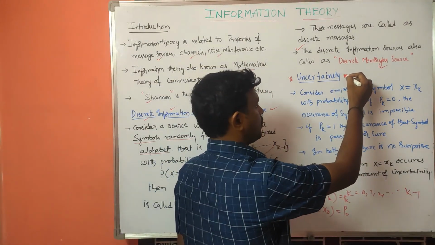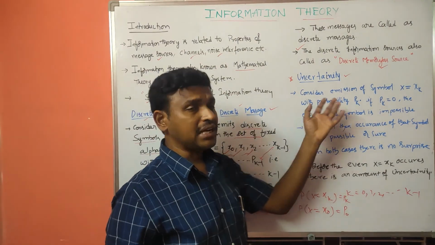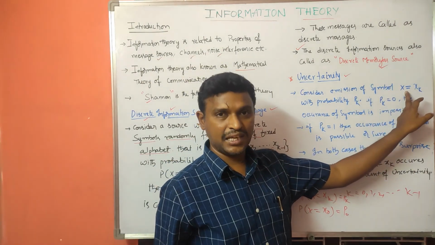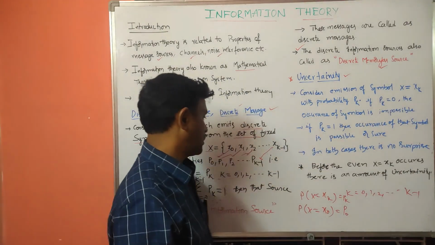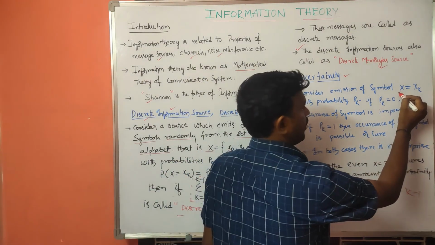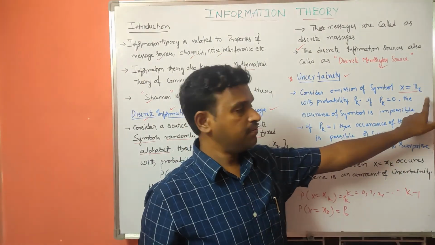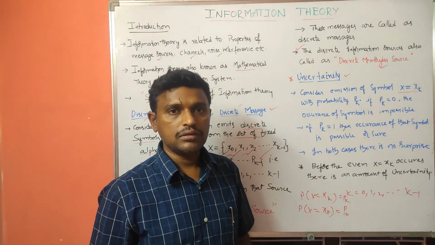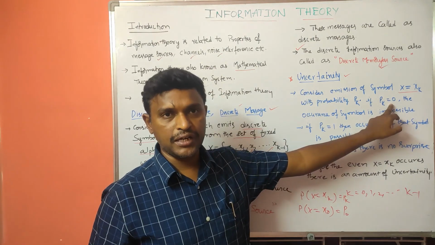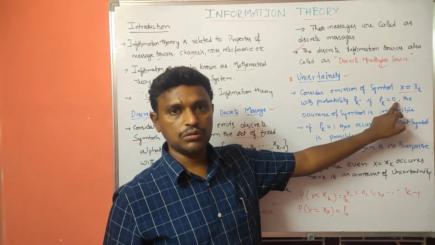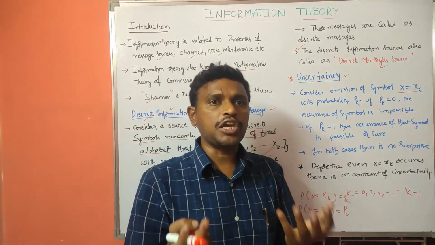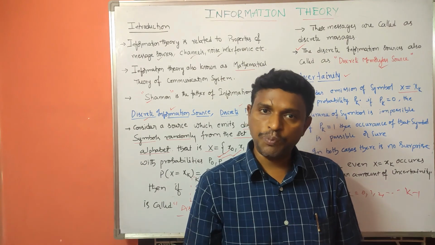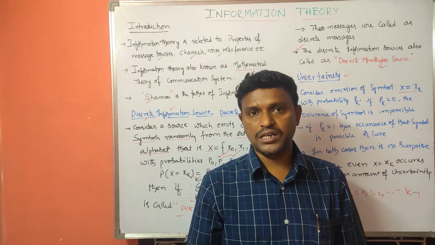So what is uncertainty here? To explain that, I will consider the emission of a symbol X equal to Xk, with probability Pk. Then if the probability of occurrence of this Xk is equal to 0, is there any possibility of obtaining that symbol? There is no possibility. It is impossible for that symbol to occur.